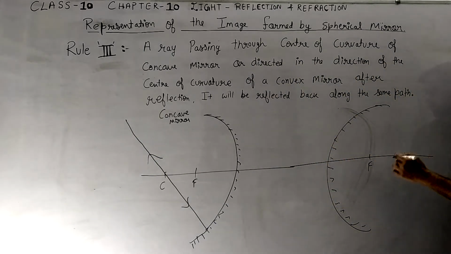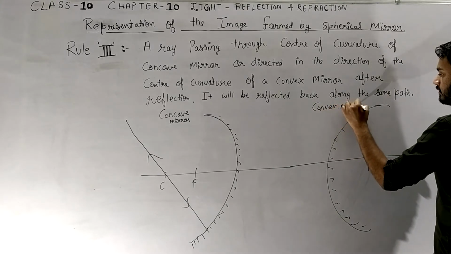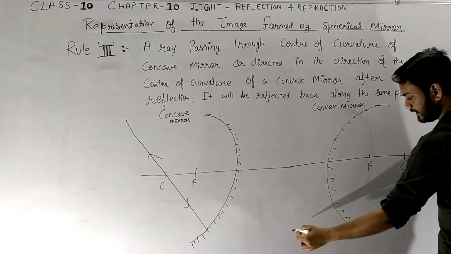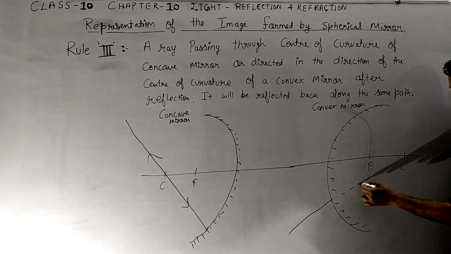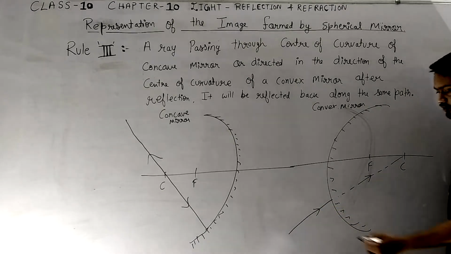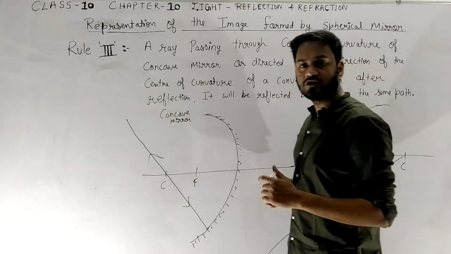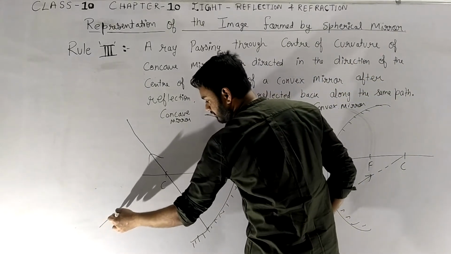And in the convex mirror, here what will happen is, if any ray is coming at the center of curvature, correct, it will go again in the same path. Here we can also take another example of the same, but the ray is coming from this side.